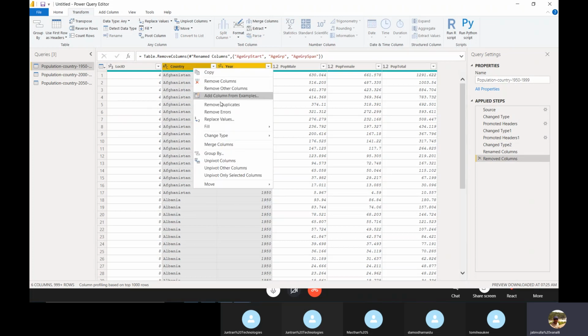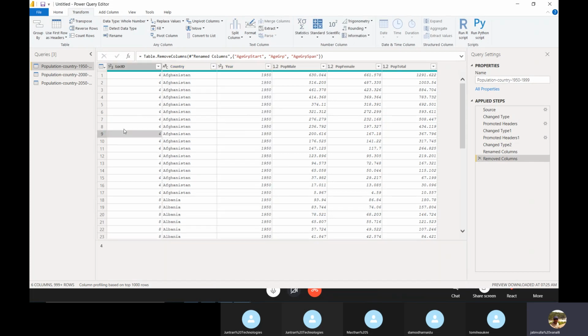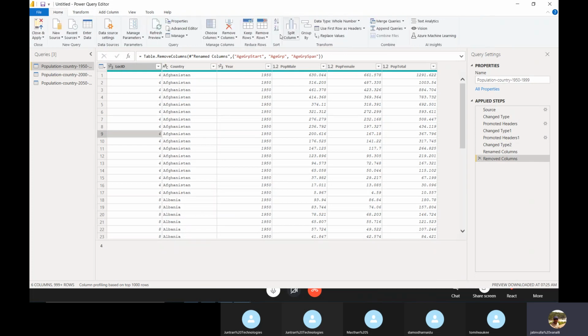Whatever you don't select, those you want to remove, the other columns will be deleted, and only these two columns will be there. Okay, so in this way we can delete the columns. And how to delete the rows? Rows are also the same, very simple.